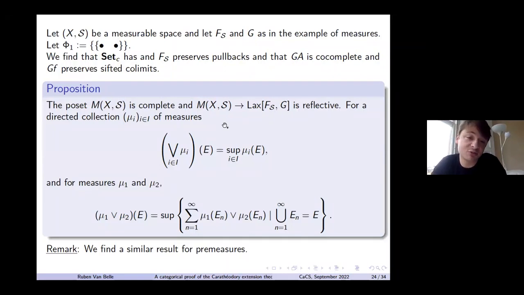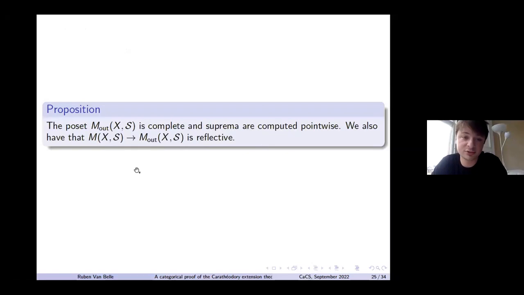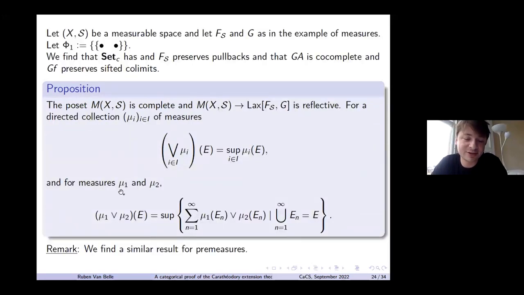So then we can say something about suprema or co-limits of measures, and we get exactly the result I mentioned in the introduction, that for directed collections it's pointwise, but for collections that aren't directed, we need to apply this bar operation.